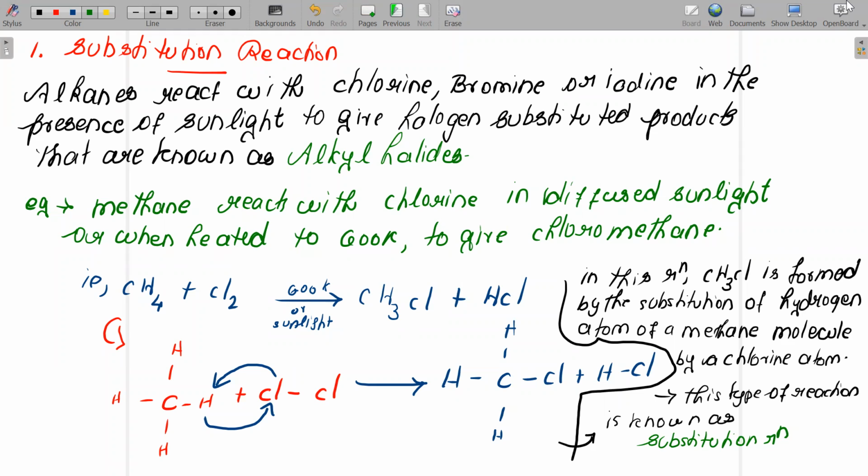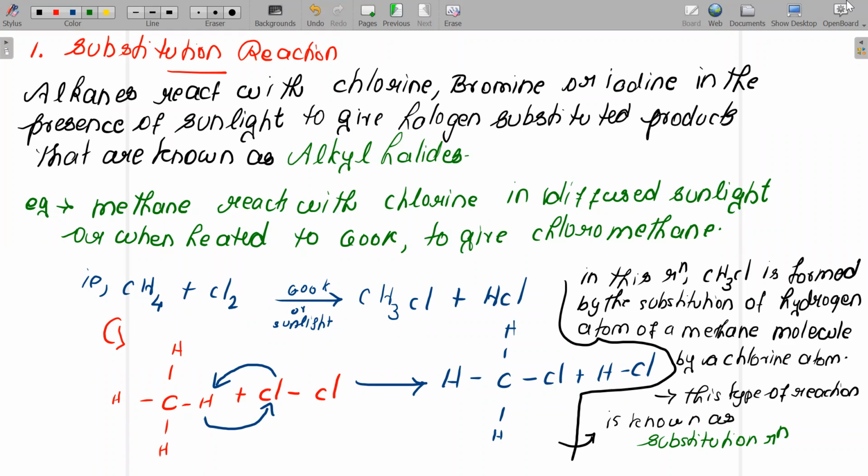What do you mean by substitution reaction? I'm going to explain. Children, we know that alkanes will react with chlorine, bromine, or iodine in the presence of sunlight or ultraviolet rays, or when the temperature is above 600 Kelvin, and it will give halogen substituted products. These halogen substituted products are known as alkyl halides. Understood? Now, children, let me explain by using an example.